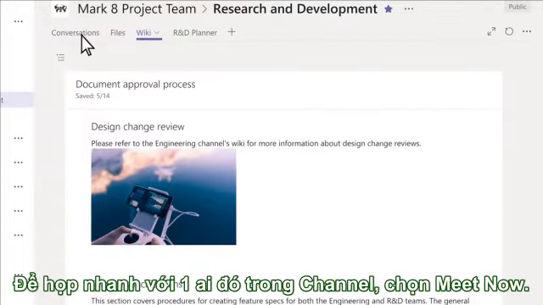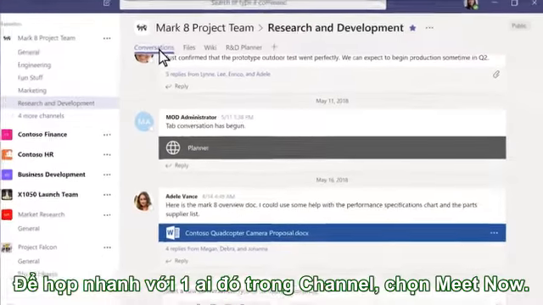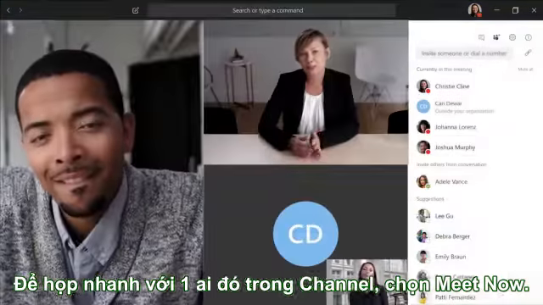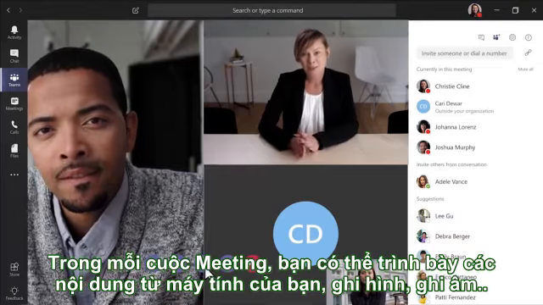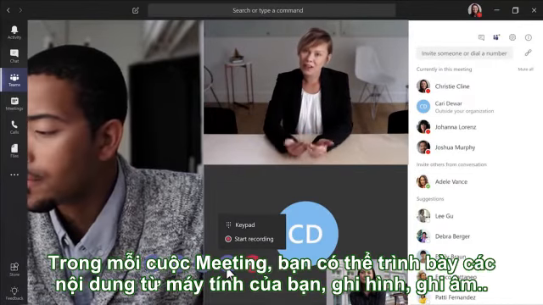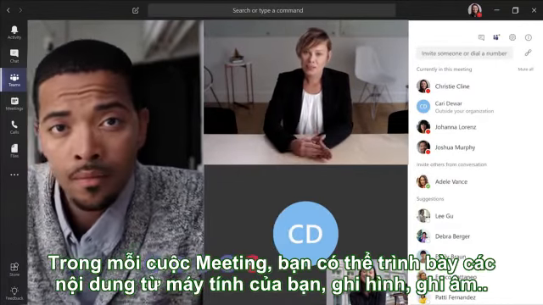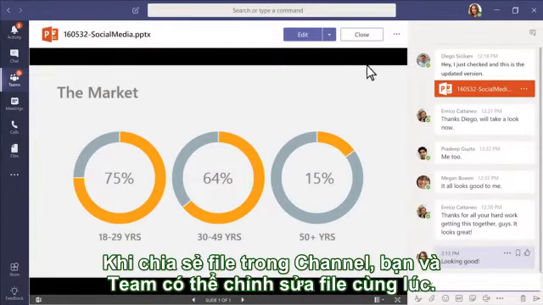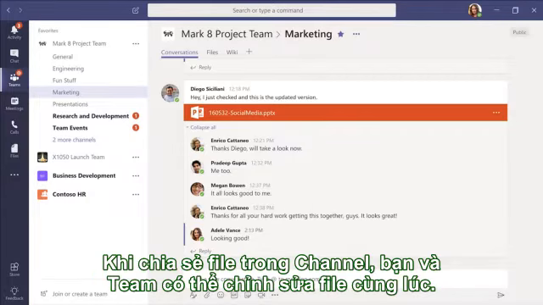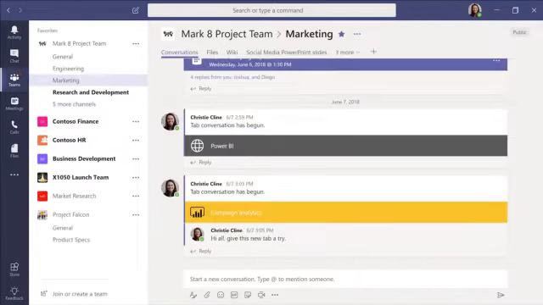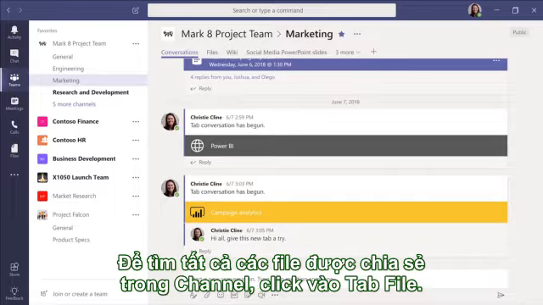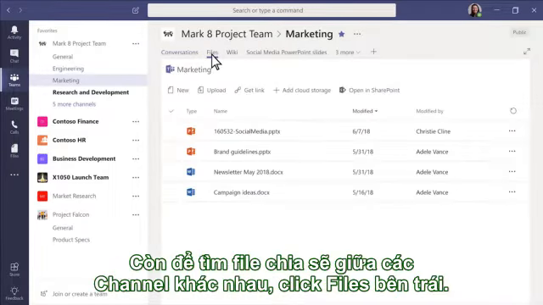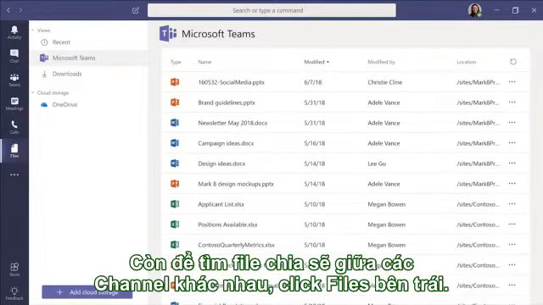Want to have a quick, on-the-spot meeting with people in your channel? Select Meet Now. In a meeting, you can show content from your computer or record your meeting. When you share a file in a channel conversation, you and your team can edit it at the same time and share thoughts alongside it. To find all the files that have been shared in a channel, go to the Files tab at the top of the channel. To see all the files ever shared across the team, click Files on the left.